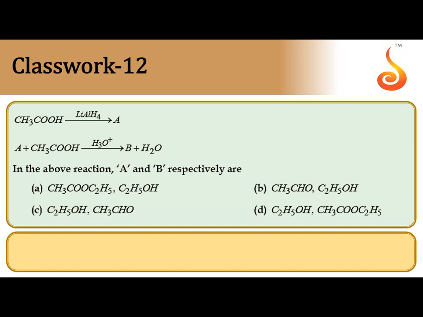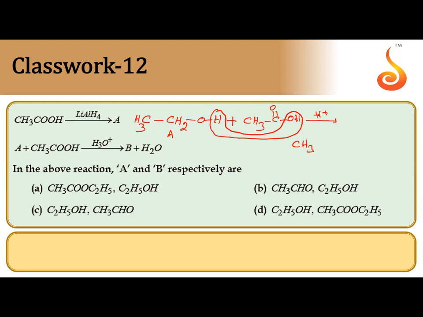Next one, acetic acid with LiAlH4 gives ethyl alcohol, CH3CH2OH. So A is ethyl alcohol. Ethyl alcohol plus acetic acid in the presence of an acid catalyst. So after the formation of A, you write acetic acid, CH3COOH, in the presence of acid. Esterification takes place. H is provided by ethyl alcohol, OH is provided by acetic acid during the esterification.